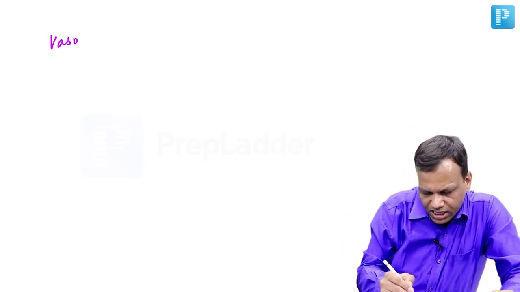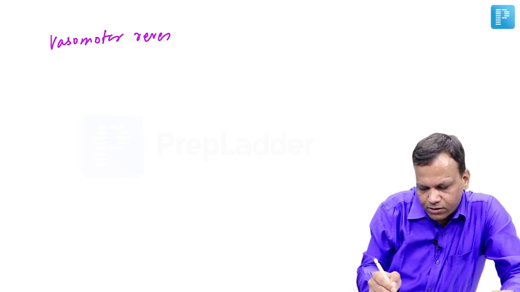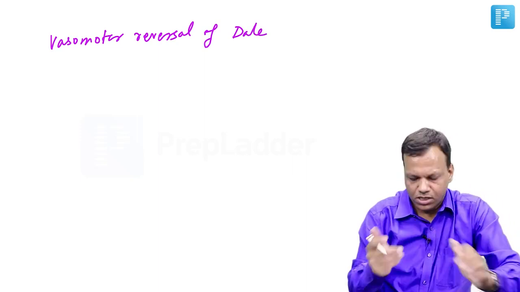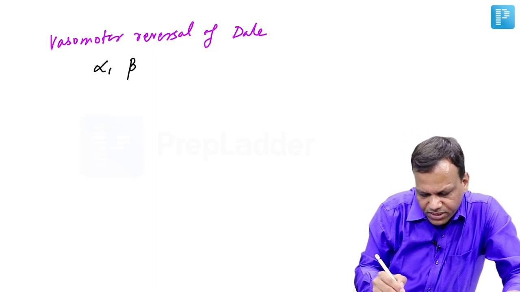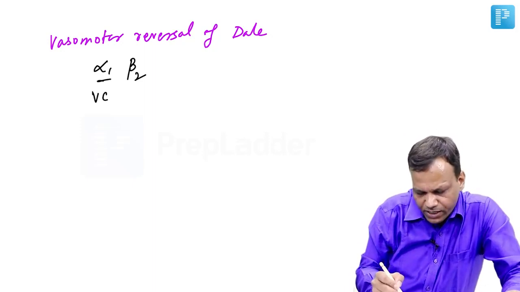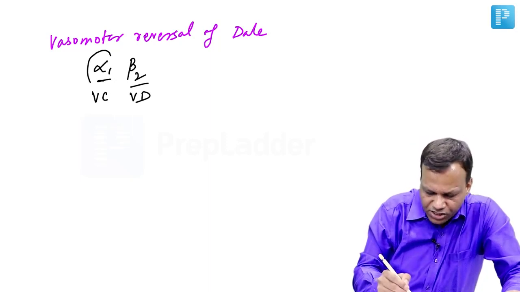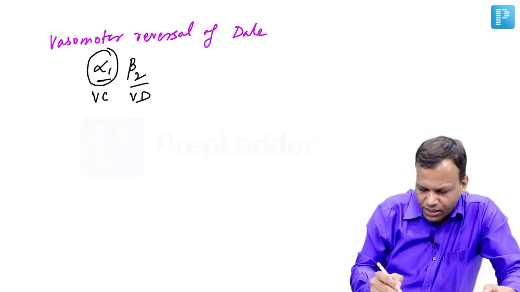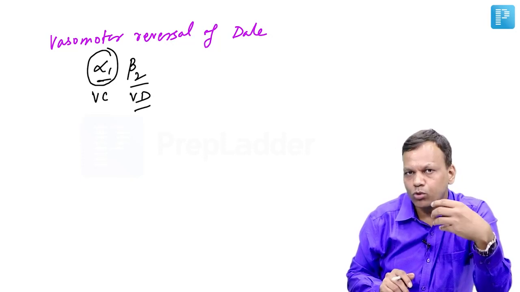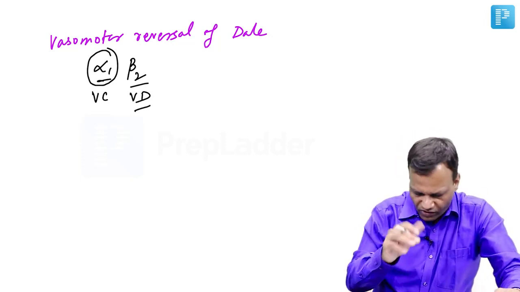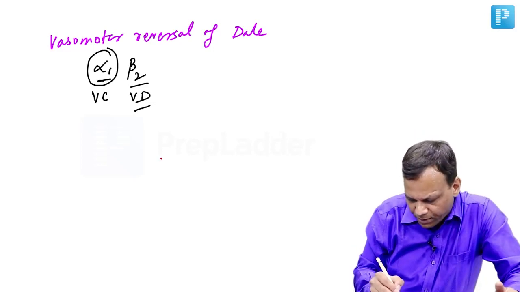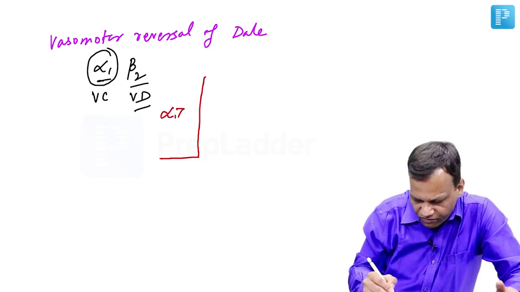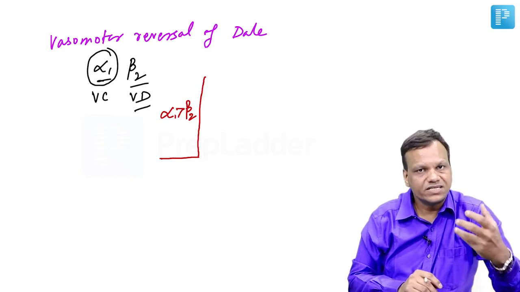Then we have a phenomenon called vasomotor reversal of Dale. Now what happens when we give adrenaline in high dose? Adrenaline stimulates both alpha 1 as well as beta 2 receptors. Alpha 1 causes vasoconstriction, beta 2 causes vasodilation. But alpha 1 receptors are stronger receptors. That means whenever both are stimulated, the main effect will be of alpha 1. But beta 2 is sensitive. That means they can be stimulated even by a low dose of adrenaline, whereas alpha 1 cannot be stimulated. So when we give a high dose, both receptors are stimulated. So the blood pressure will suddenly shoot up because alpha 1 is also stimulated, beta 2 is also stimulated.